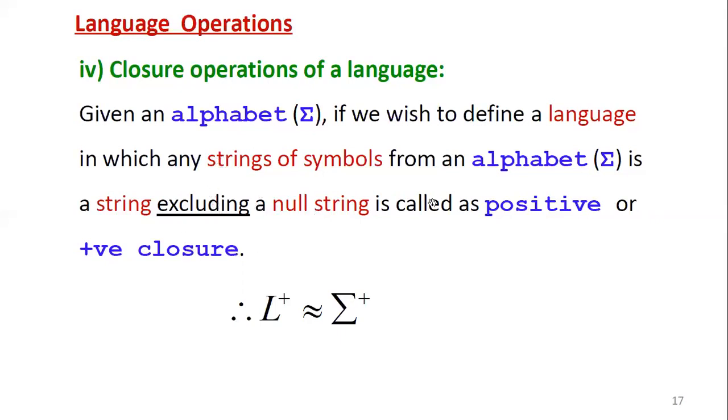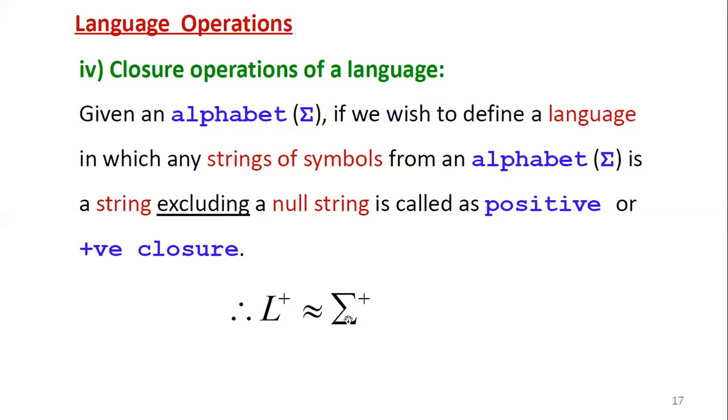This positive closure, denoted by L power plus, is similar to sigma positive closure, which we discussed in the set operations on strings. Now you can observe the two similarities: L star closure is equivalent to sigma closure, and L positive closure is equivalent to sigma positive closure.